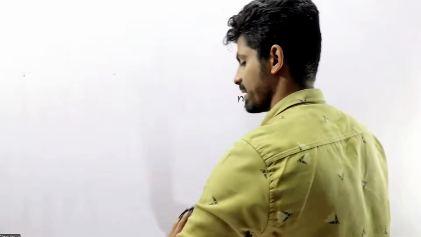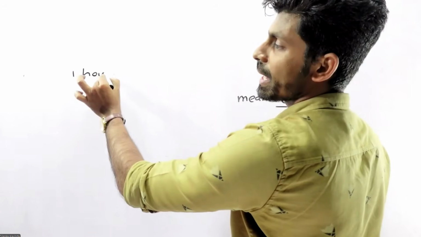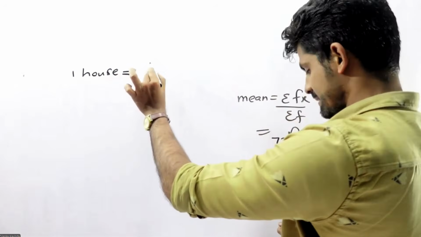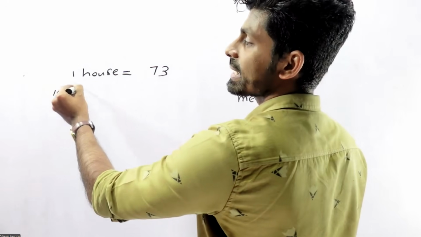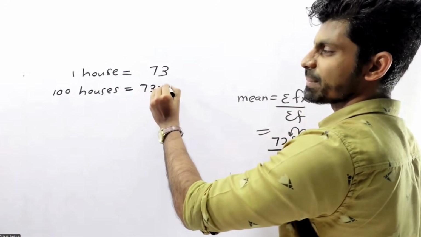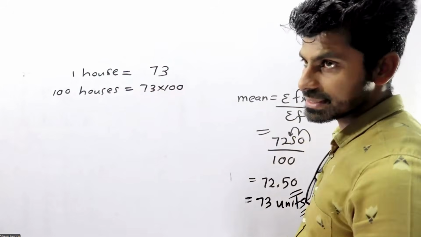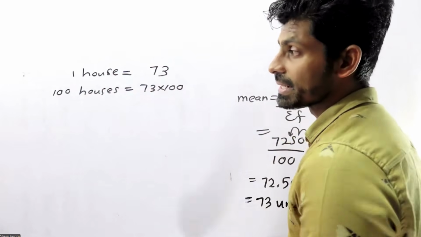Average amount in one house is 73 units. How many houses are there? 100 houses, so 73 multiplied by 100.